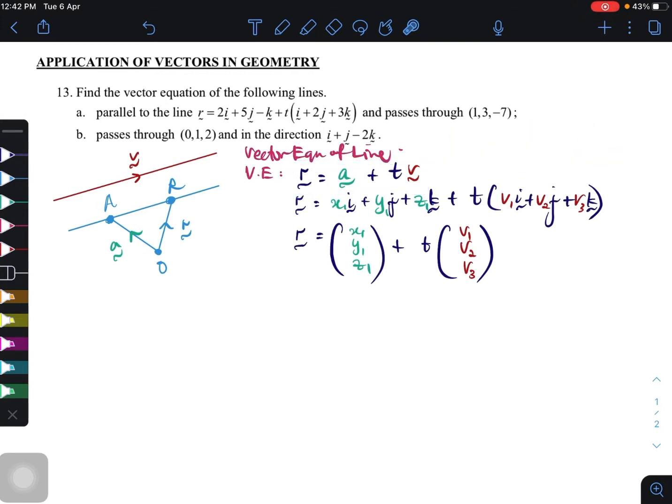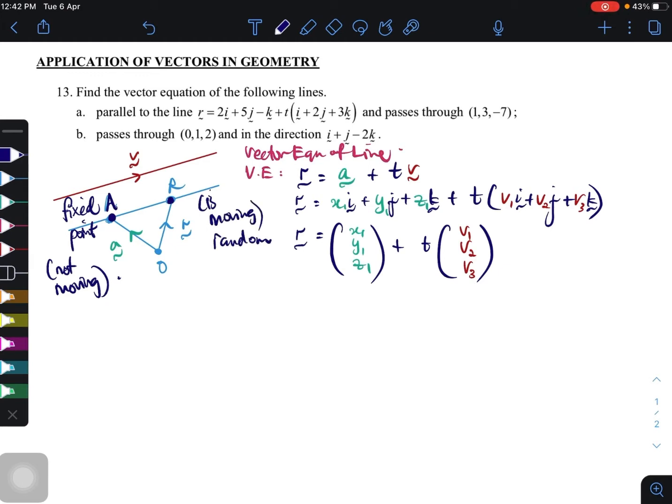You need to hafal where you understand that A here is what we call a fixed point. A ni tidak bergerak. A ni diberi kepada kamu. It's given to you. A is not going to move around. It's fixed. It's there, not moving. Tapi manakala kalau R ni pula dia move. R is moving, ataupun kita panggil dia sebagai random. It can be anywhere.